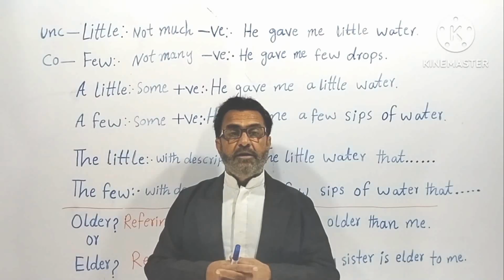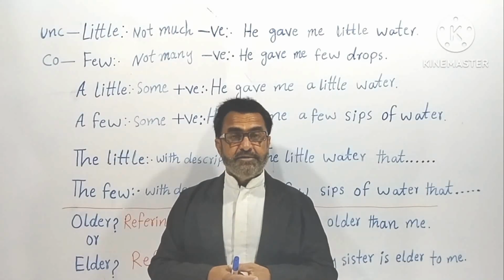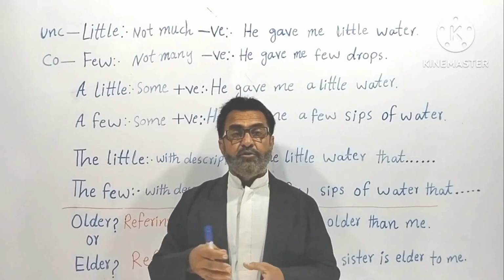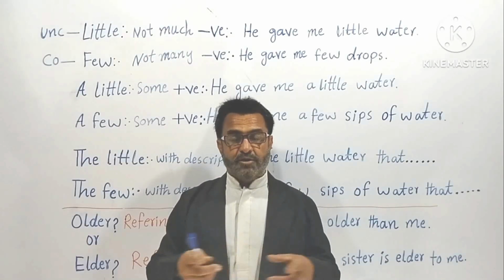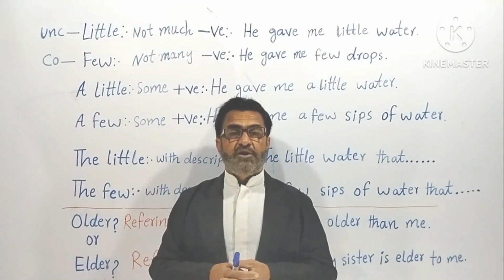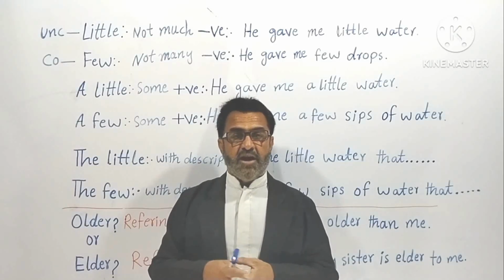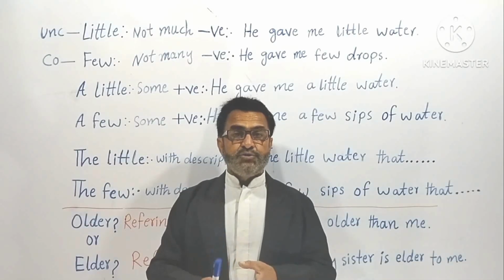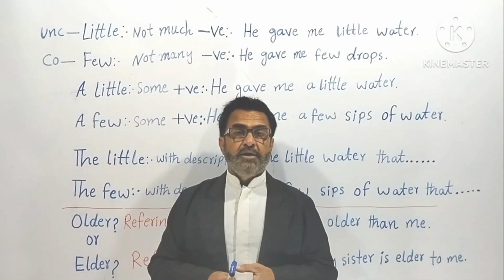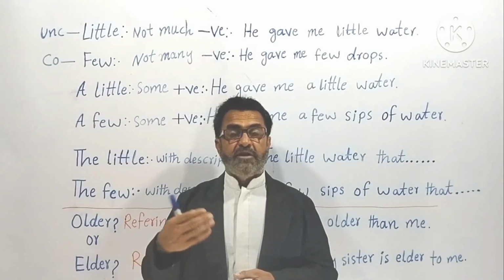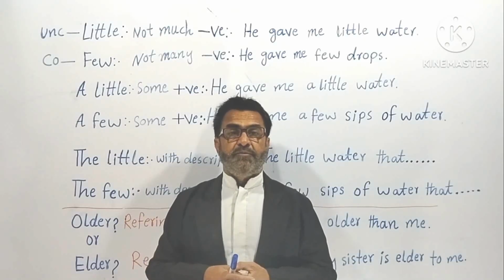Now here it is necessary that you describe the whole scenario, the whole sentence completely, while using the definite article, the. Whenever you say the little, you will have to describe the whole scenario in front of the person you are talking to.